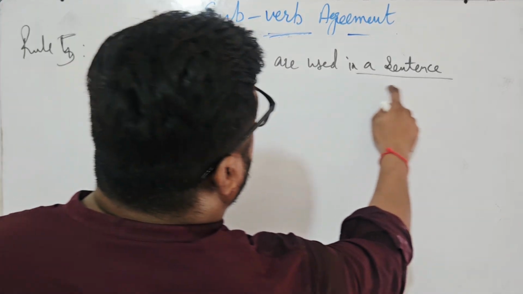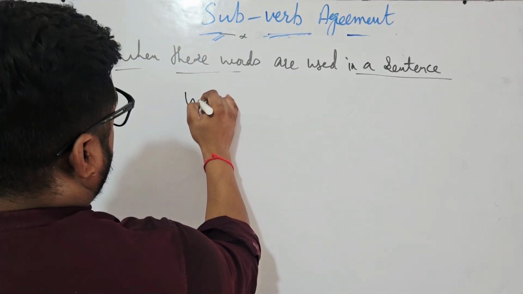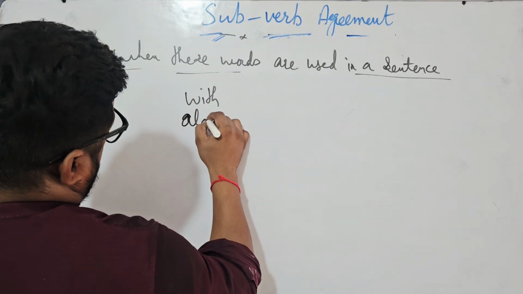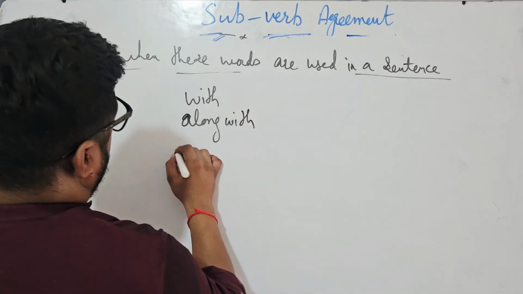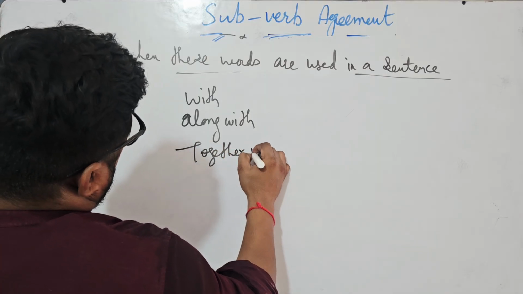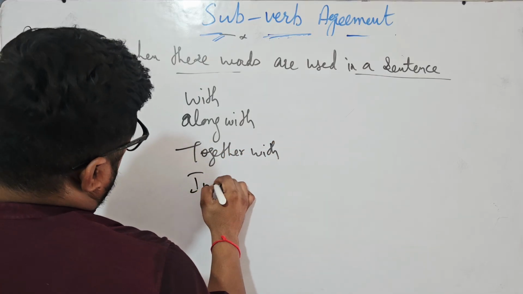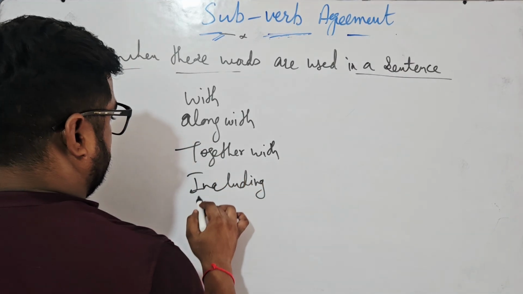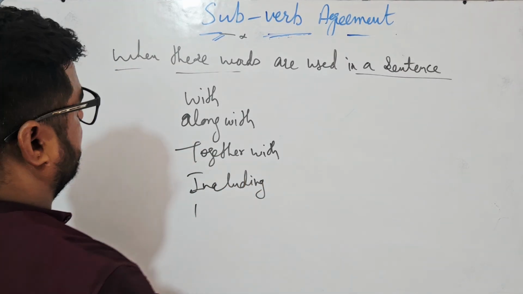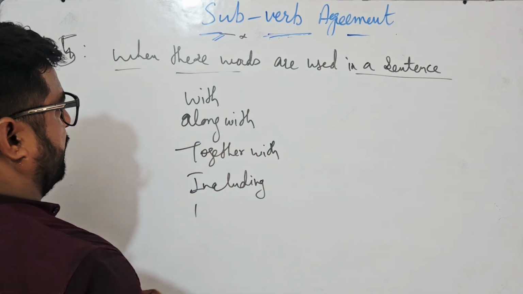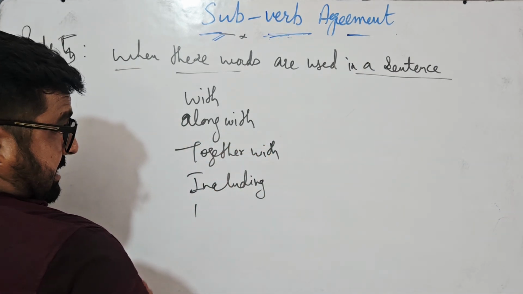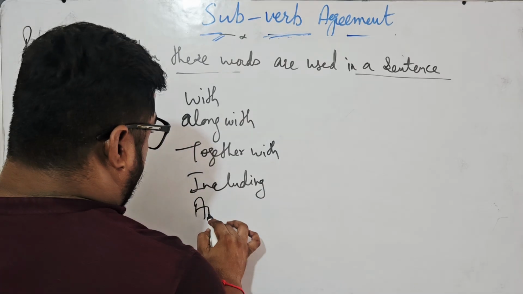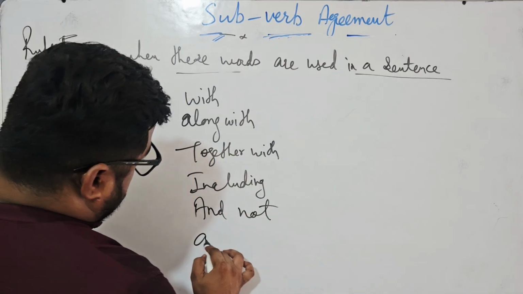So when these words are used in a sentence, which words? Let me write, and you can write with me, no problem. With, along with, together with, including, and not, as well as.